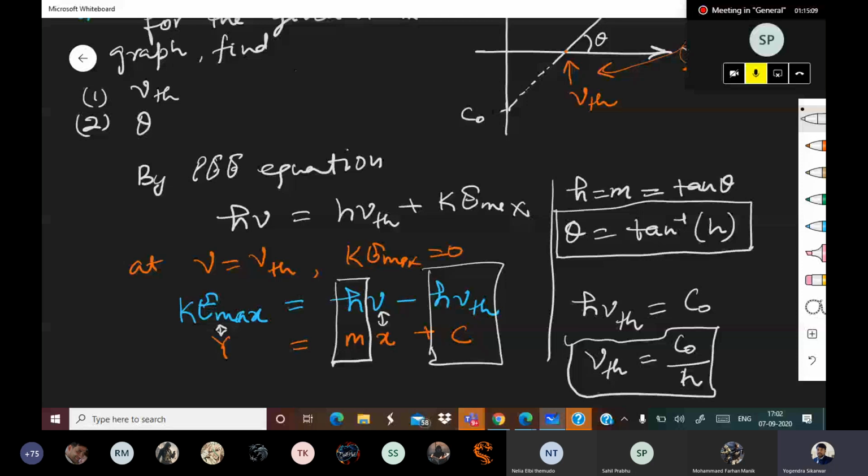The basic thing was, if you increase the value of nu, then Ke max increases. That was the key point which we noted. Remember, if the frequency of incident light is increased, then Ke max of ejected electrons increases.